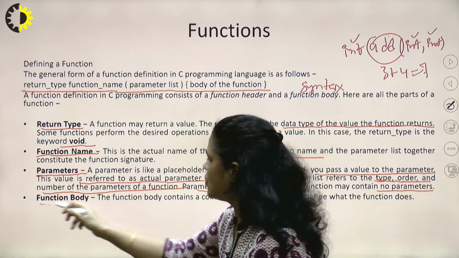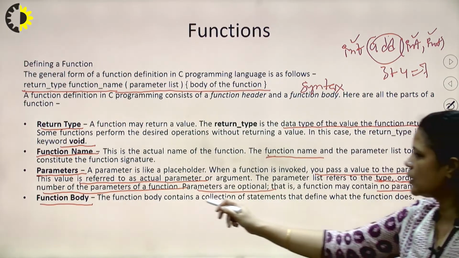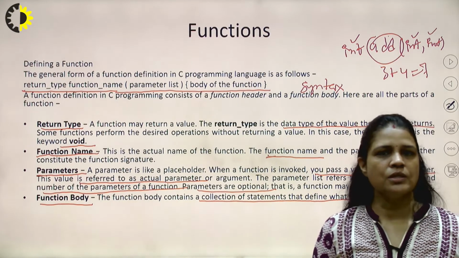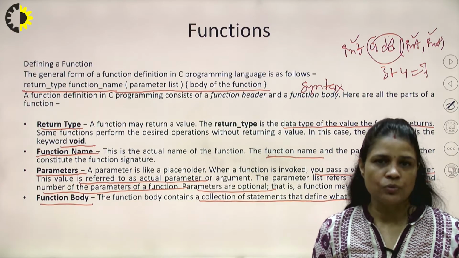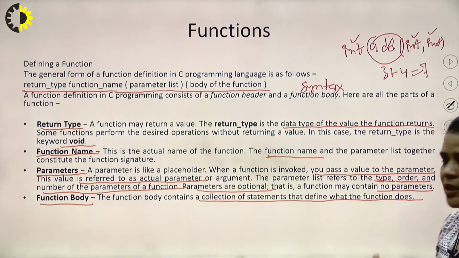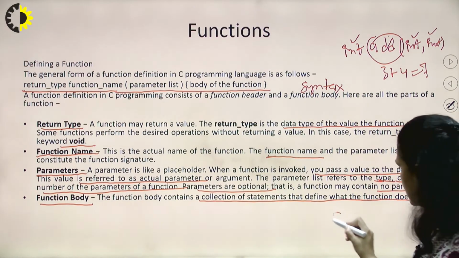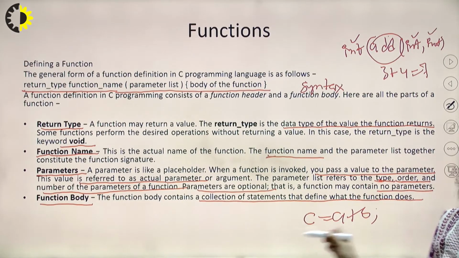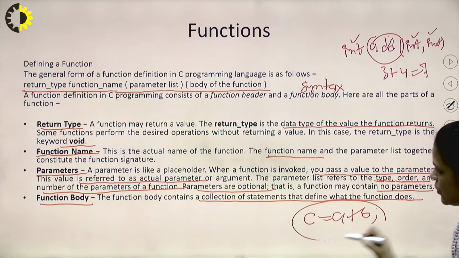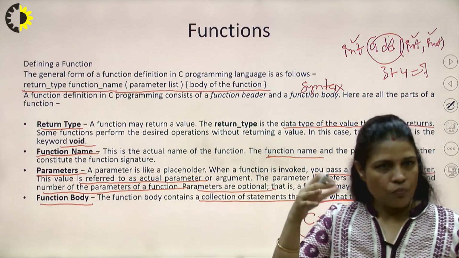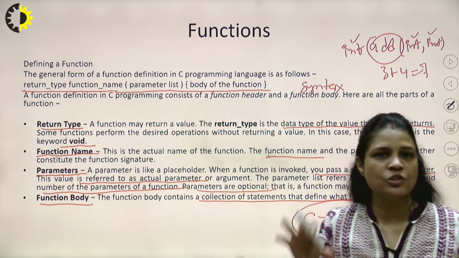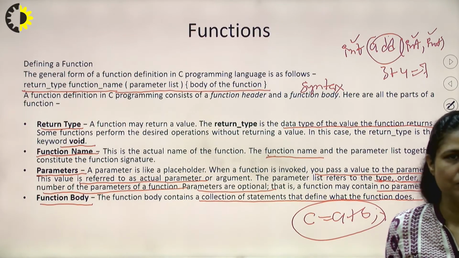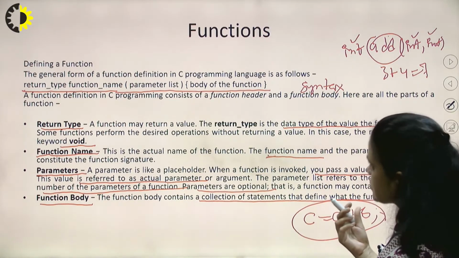What do you mean by function body? The function body contains the collection of statements that define what the function does. Like if we want to add two numbers, then what statement will we have in that particular function? A plus B, and the result will be stored in C, like this. This statement is compulsory to write, right? So what is the function body? Function body is the collection of statements that are required to complete that particular logic. Okay, so this is done.